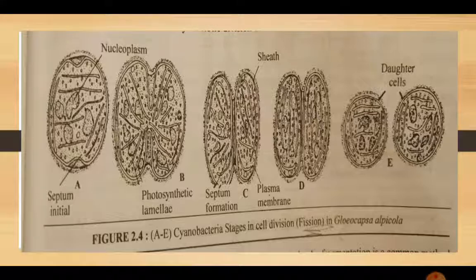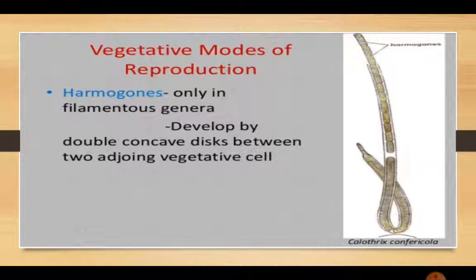After that, the next vegetative mode of reproduction is with the help of hormogonia. Hormogonia are present only in the filamentous genera, meaning the cyanobacteria which are filamentous, in them hormogonia are produced.